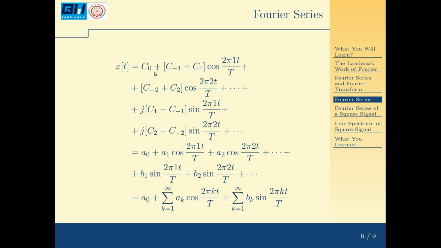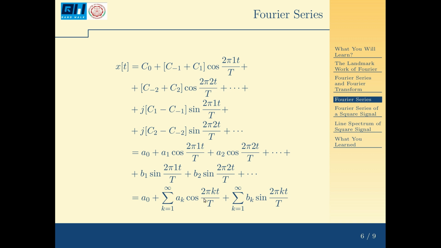So I can combine them together with another set of constants. I replace C0 by A0, C minus 1 plus C1 by A1, and C minus 2 plus C2 by A2, so that likewise I replace j into C1 minus C minus 1 by, say, B1 and j into C2 minus C minus 2 by B2, etc. So that x(t) becomes A0 plus A1 cos 2 pi into 1t by T plus A2 cos 2 pi 2t by T plus etc. plus B1 sine 2 pi into 1t by T plus B2 sine 2 pi 2t by T plus etc.